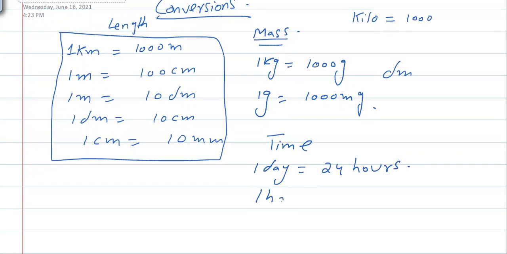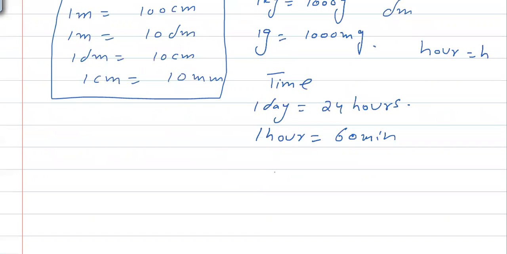For hour, I will use only h. So 1 hour is equal to 60 minutes, and 1 minute is equal to 60 seconds. These are some units for the time.